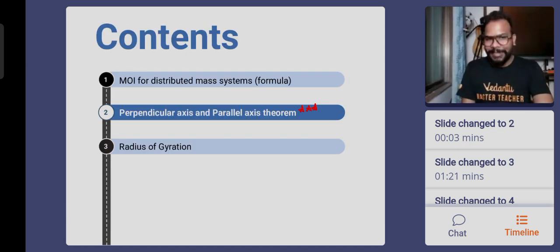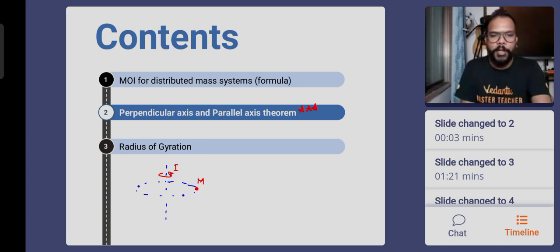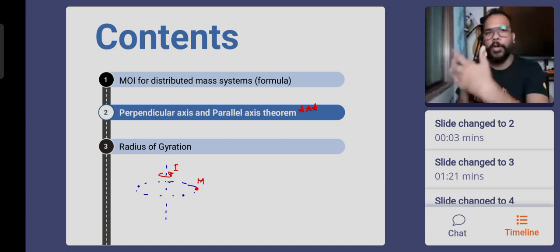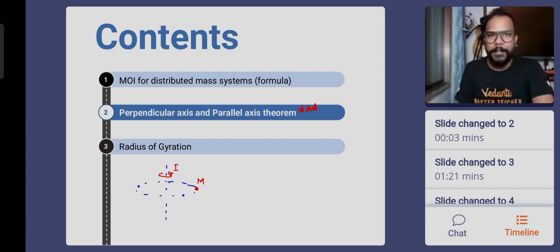Okay, guys. First thing, just focus on a circular motion. Just think of a circular motion. In circular motion you have a point mass whose mass is m, moving in a circle about an axis of rotation. You find out the value of moment of inertia as I. Parallelly you think of any object given in a situation. It could be a sphere, a hollow sphere, a ring, a disk, a rod, a plate. And you calculate the moment of inertia of that object. Say you are talking about a solid sphere whose moment of inertia is found as 2 by 5 MR square. You want this moment of inertia I1 and this moment of inertia I2 to be the same.